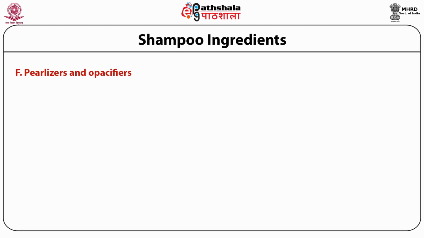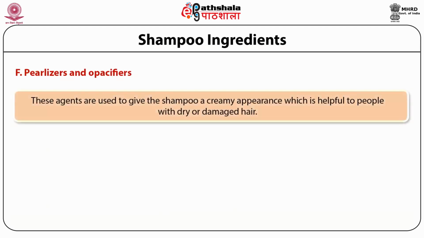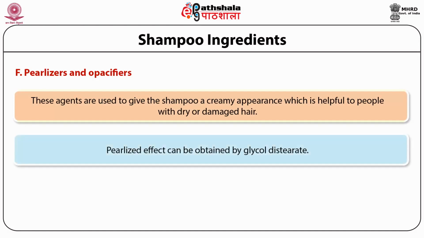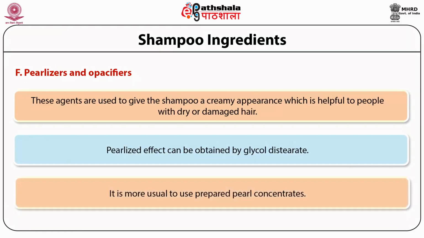Pearlizers and opacifiers are the agents which are used to give the shampoo a creamy appearance, which is helpful to people with dry or damaged hair. Pearlized effect can be obtained by glycol distearate. It is more usual to use prepared pearl concentrates.